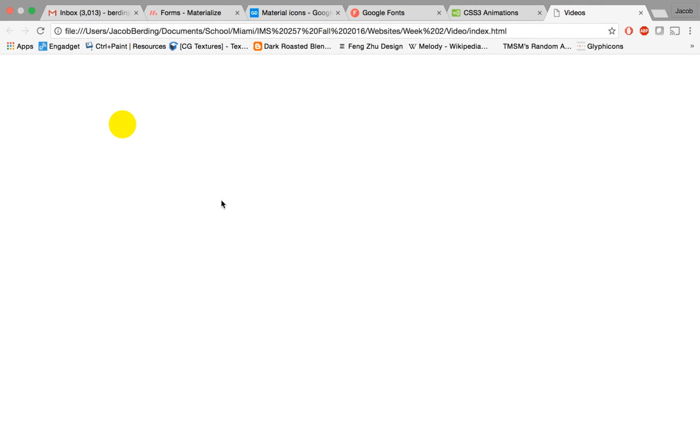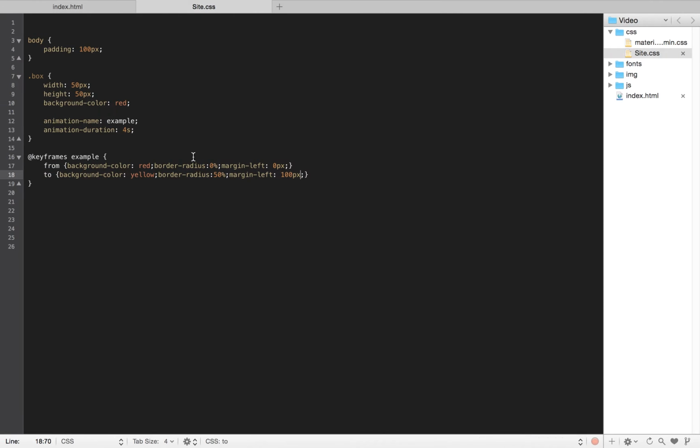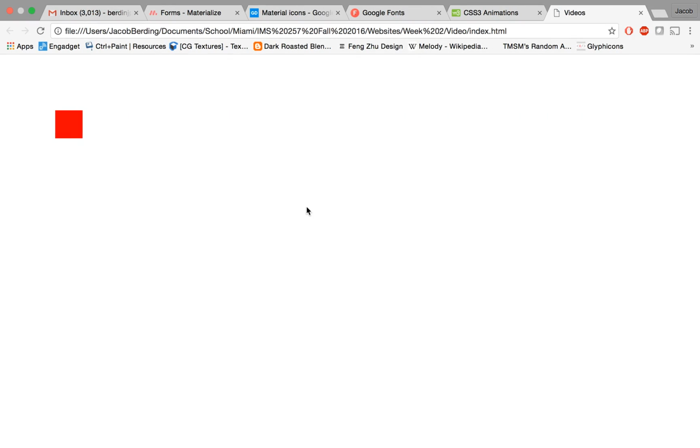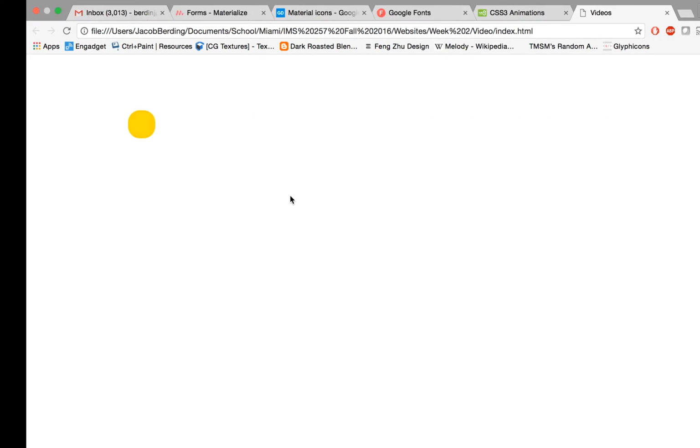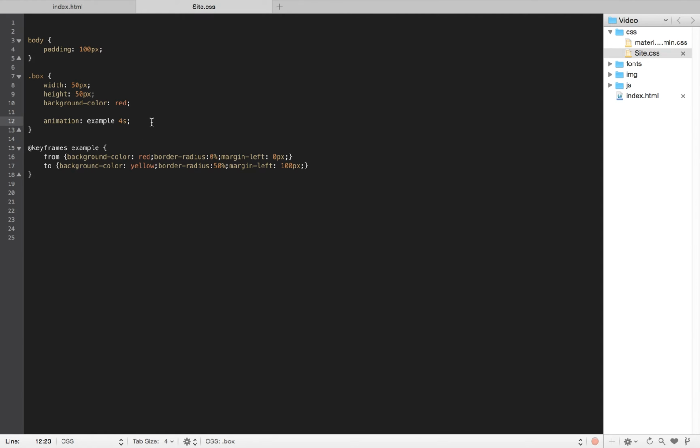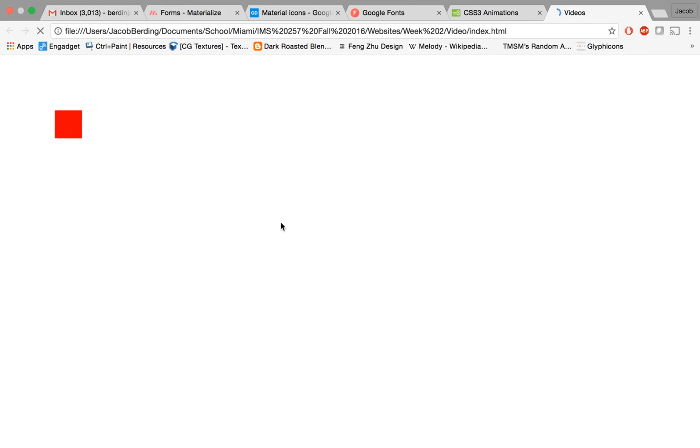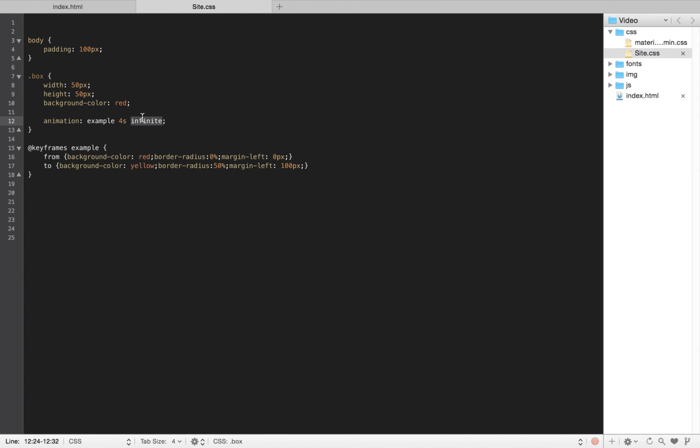Pretty cool, right? And if we wanted to, we could just combine these two into animation and the duration on the same line, right? And then if we refresh, it'll do the same exact thing. So now, if we add in an iteration count, we can just put infinite here, and it will run multiple times, and it'll run forever. It'll just keep on going, right? Same thing. Pretty cool. And then if I wanted to, I could say only 2 iterations or 3 iterations, right?